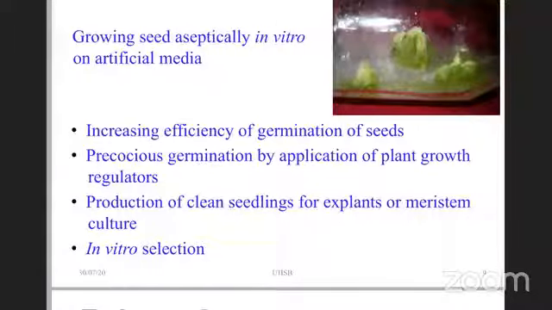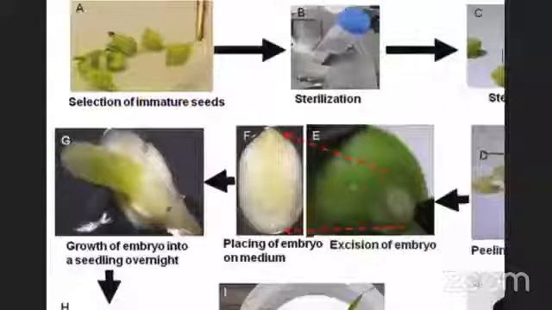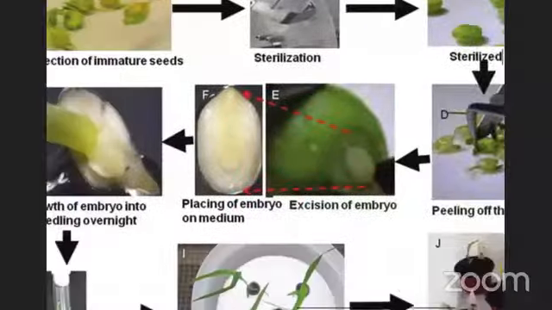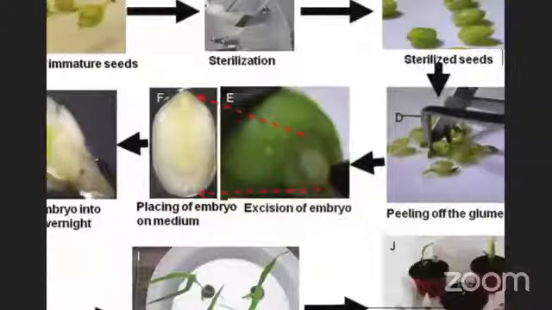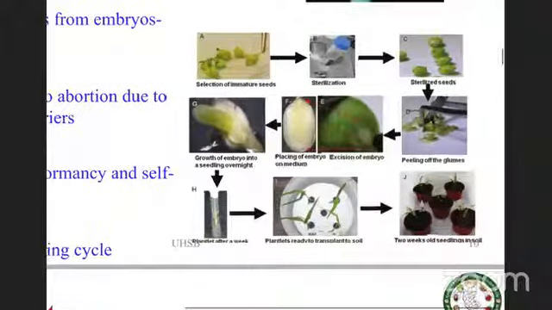Now, the other type of in vitro culture is embryo culture, a very important type of culture that crop improvement people do. Growing embryo aseptically in in vitro condition is embryo culture. You basically take out the embryo, you excise it aseptically, then put it on the media, and then the embryo will grow and you get the whole plant, just the way you see it in this picture. Under sterile conditions, you take out the embryo. See, the embryo is here, it's a small one, and then you put it onto the media. Eventually it grows, and then you get the seedling and you can take it to the field. So that is embryo culture.